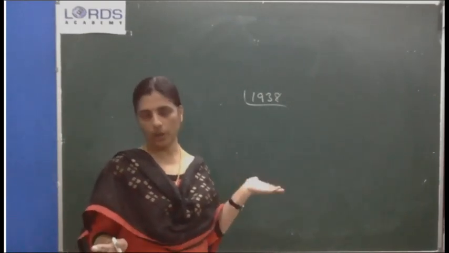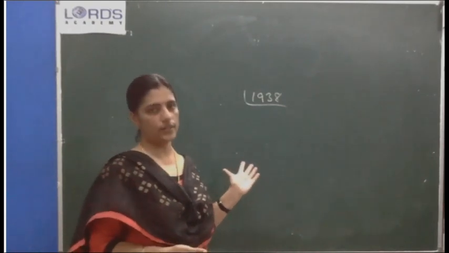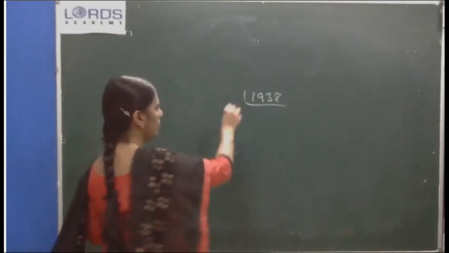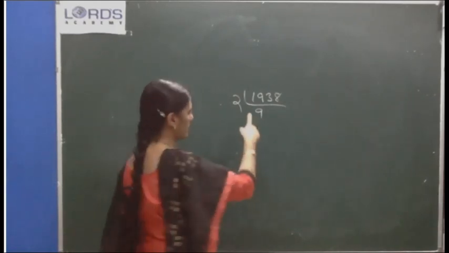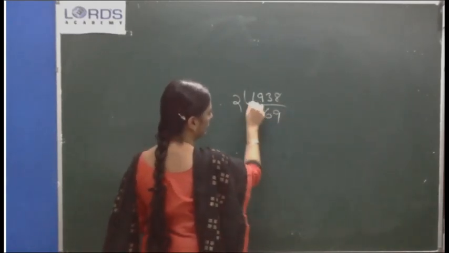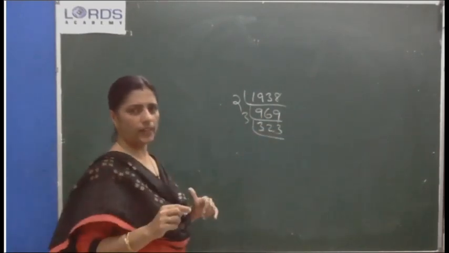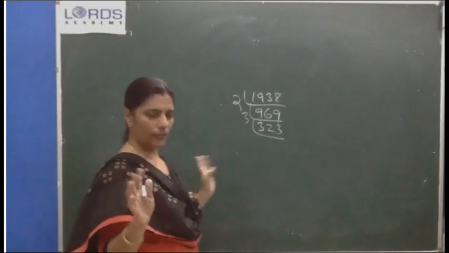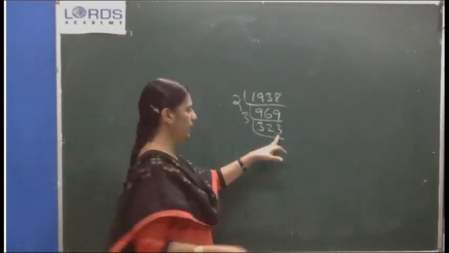Why this is not a perfect cube, or how can you do this prime factorization, that I will show here. This also I think I didn't complete in the last class. 323, we stopped, I think, because anyway it's not a perfect cube, then I left, but I have to show fully.